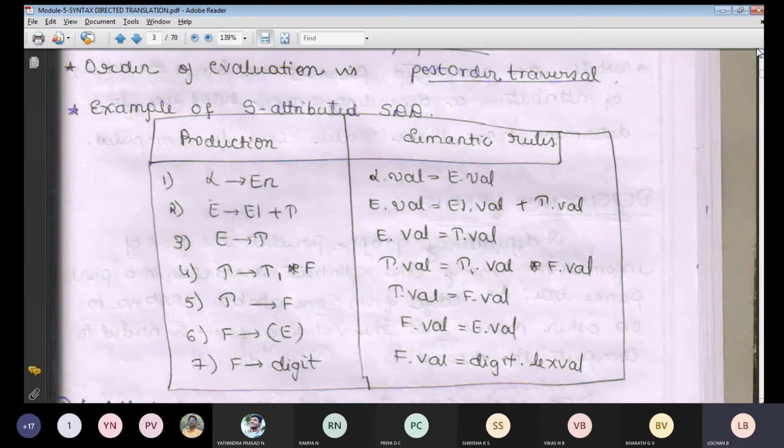So if it is a synthesized attribute, we are going to make use of T dot val, which is equal to T1 dot val into F dot val. Fifth one, T implies F is there. That means T dot val is equal to F dot val. Sixth one, same thing. Whatever the productions you are going to get, we will be substituting the val for each case. If it is the left side of your production, that is nothing but the head of the production. If it is the right side of your production, that is nothing but the body of your production. Okay, this is an example with respect to your S attributed SDD.